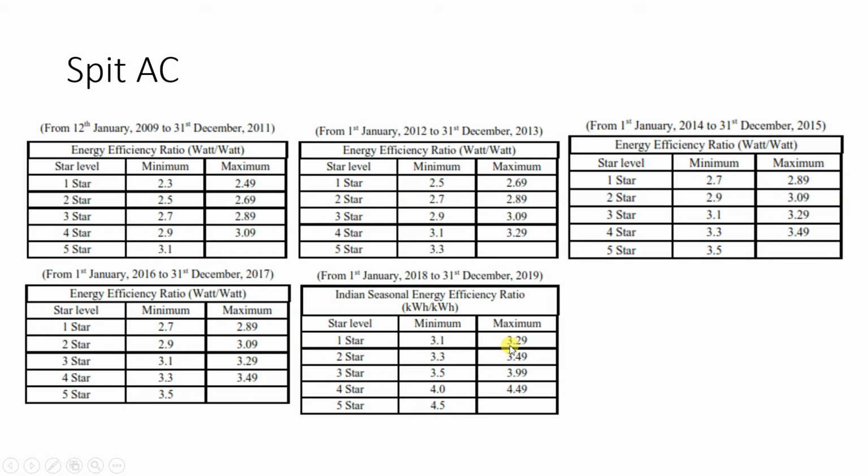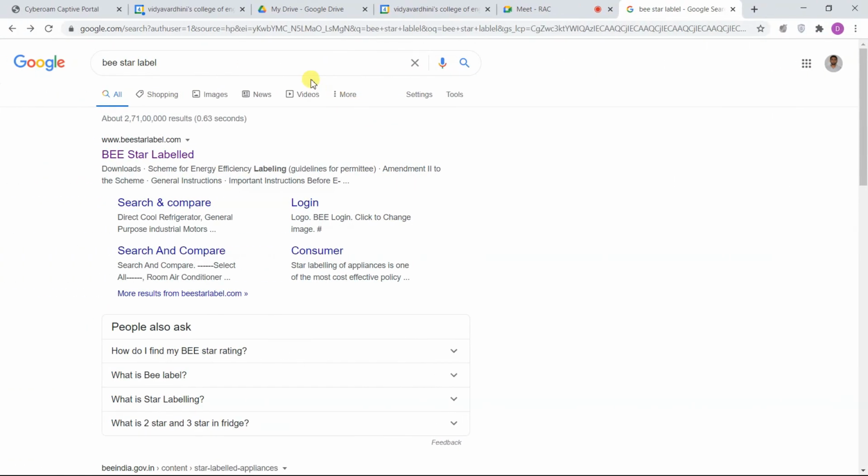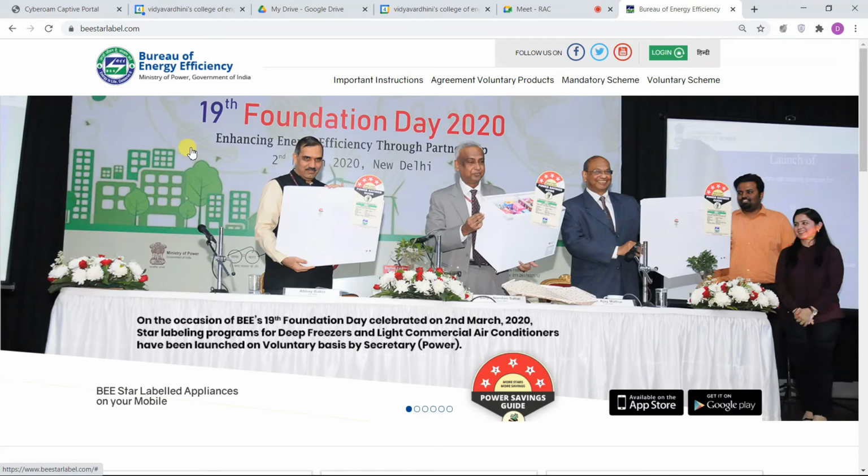So what you understand from here is that the star label is updated, and whenever you are purchasing a particular equipment, you should check the label period. We'll just see an example of the split air conditioner, how you can go to the website and download this file, where you can get the values of star label and the value of EER. For this, go to Google, type BEE star label, and go to the website beestarlabel.com.